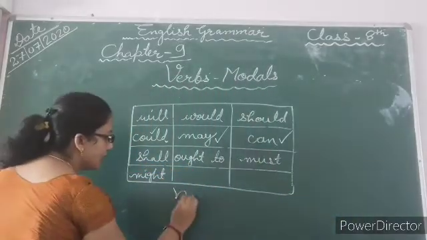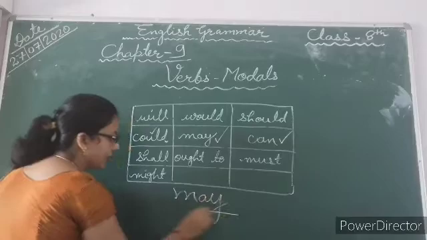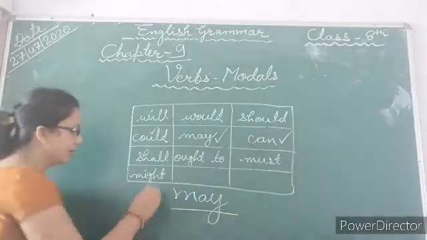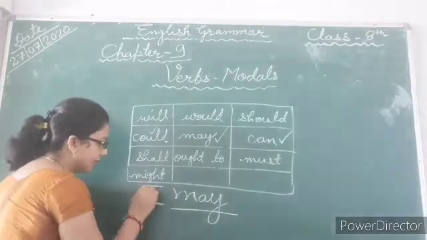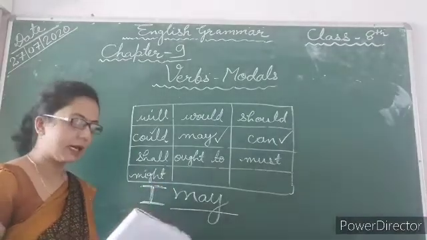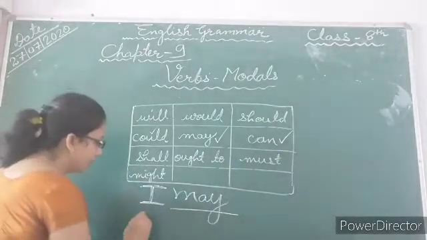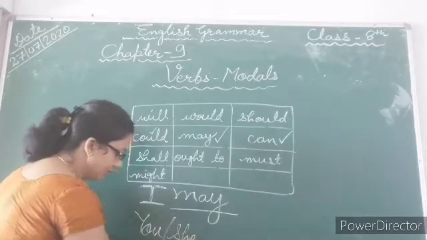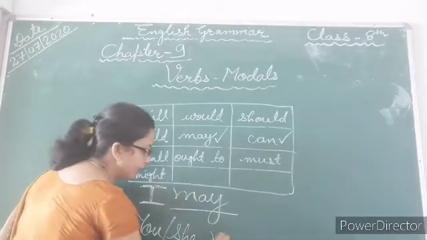Take a look. I may call him. Here the subject is I. Clear? Person is I. Now next, you or she, whatever you want to say. She may, again may.